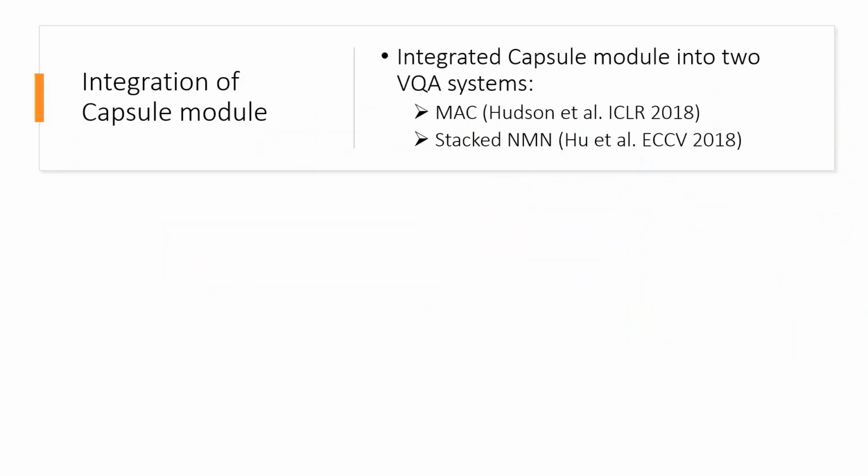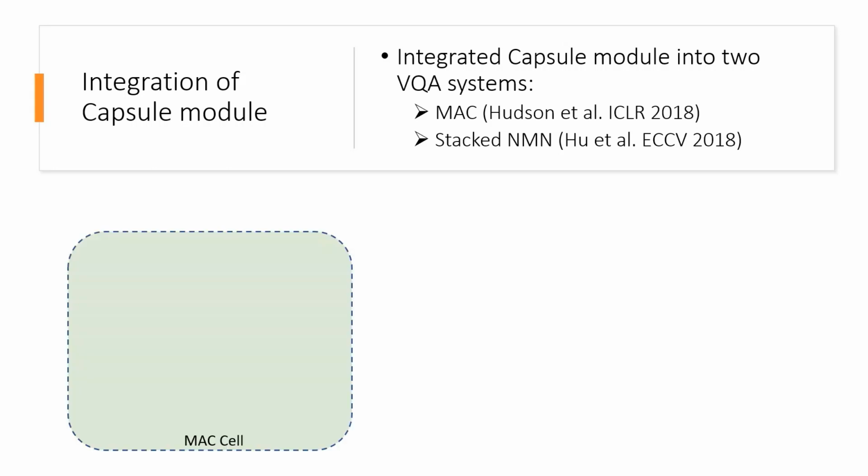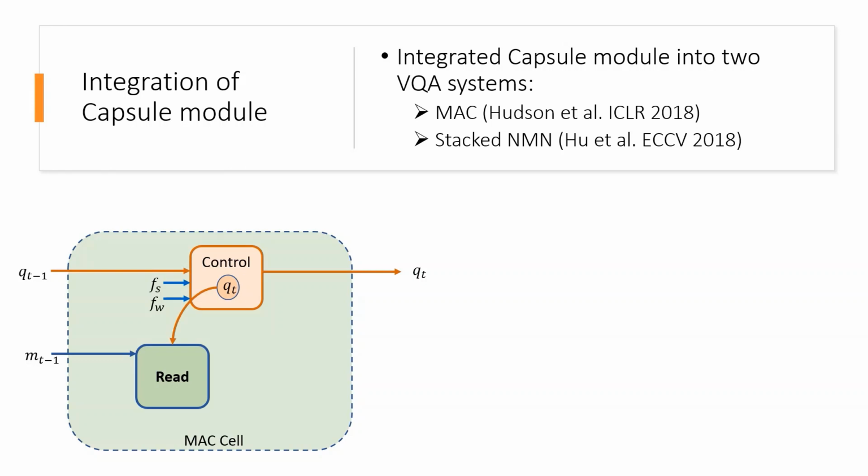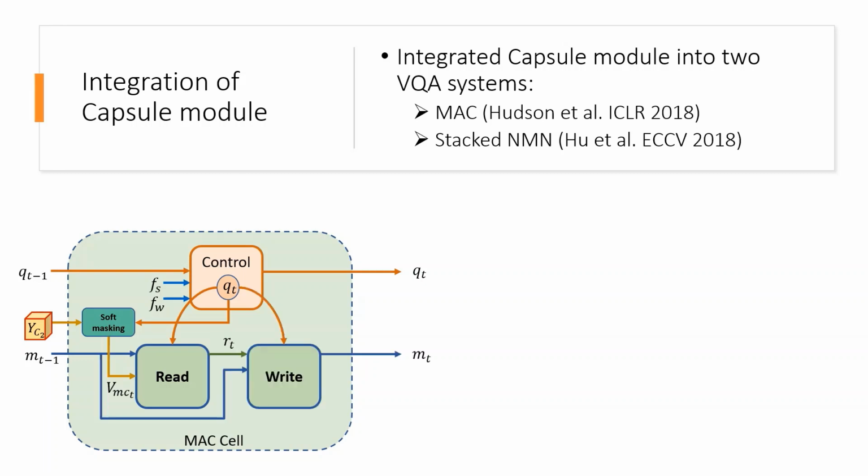We integrated the proposed capsule module into two VQA systems, MAC and Stacked NMN. MAC is a recurrent reasoning system composed of a reasoning module called MACCell. The control module inside MACCell takes sentence and word features along with the previous output Qt-1 to generate a query at time step t. The read module is used to read image information based on this query. We use the same query embedding to do soft masking on visual capsules. These masked capsules are then input to the read module along with the query for the rest of the reasoning process. The masking layer is shared across all T steps.